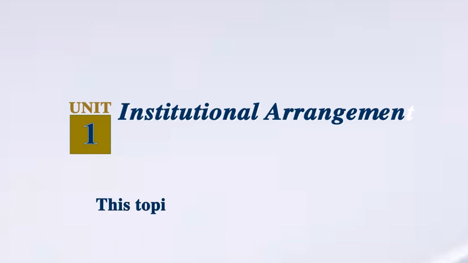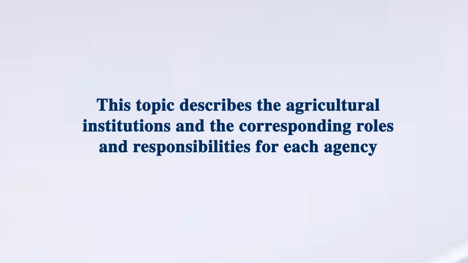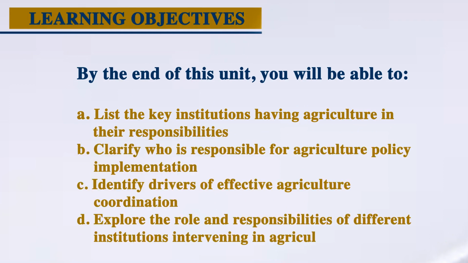Welcome to Topic 2, Institutional Arrangement. This topic describes the agricultural institutions and the corresponding roles and responsibilities for each agency. By the end of this topic, you'll be able to list the key institutions having agriculture and their responsibilities, clarify who's responsible for agricultural policy implementation, identify drivers of effective agricultural coordination, and explore the role and responsibilities of different